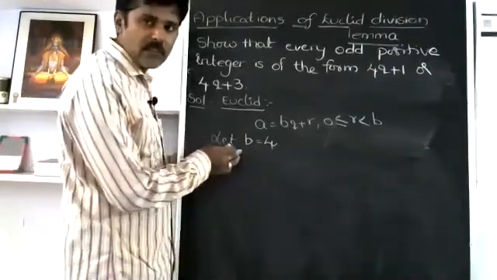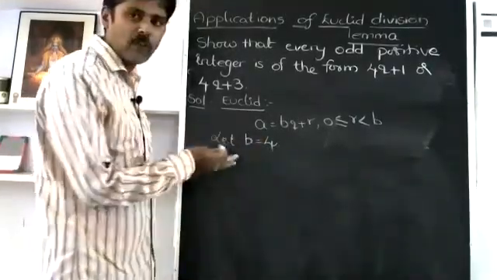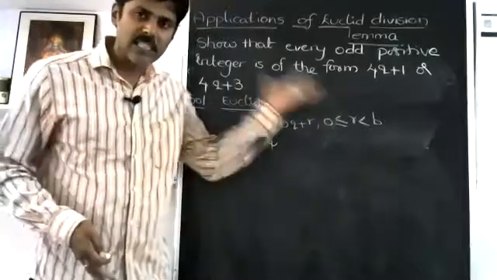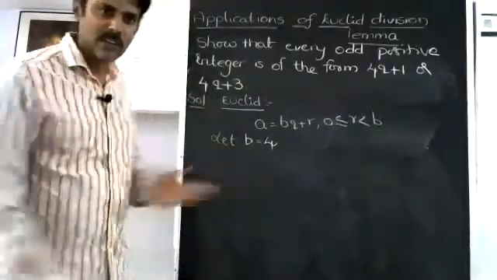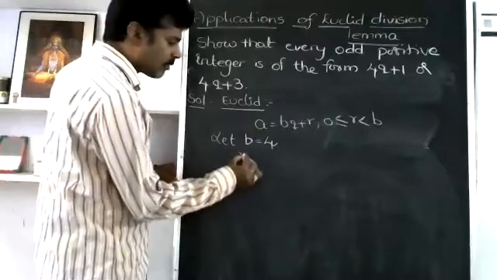So let B equal 4. You have to take only 4. You can ask me why it is 4. Since I have to prove the form 4q plus 1 or 4q plus 3, I have to take B as 4. So if B is 4, then what is the condition for R?